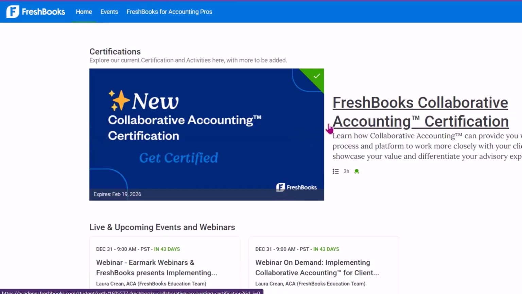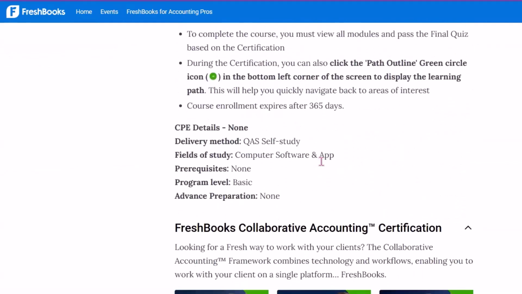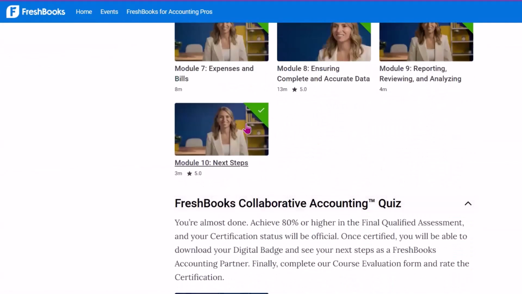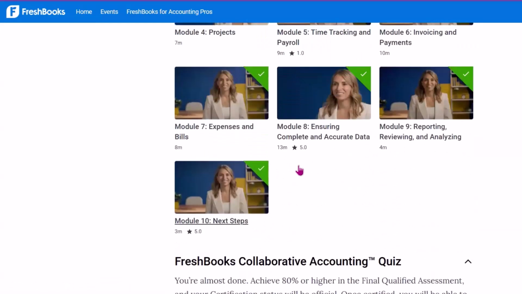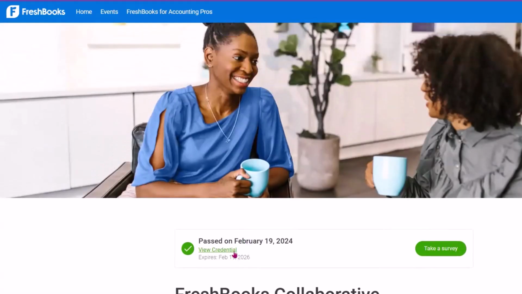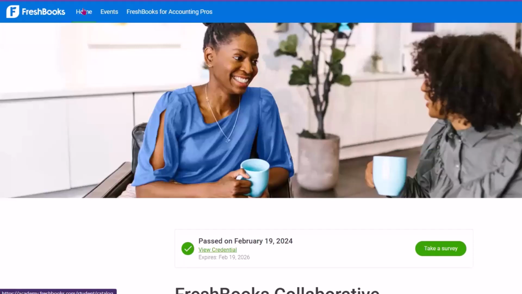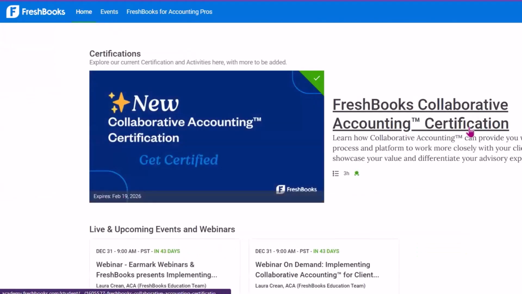And this one focuses heavily on learning how to be a collaborative accounting professional with your clients. So it has a really cool framework that you can learn. The framework basically teaches you the life cycle of working with a client, and also gives you tons of real life scenarios, and also tests your knowledge throughout this entire certification. So this, alongside the Intuit QuickBooks ProAdvisor certification, these are free certifications to help you build your practice. So again, you have your FreshBooks Collaborative Accounting Certification as a certification you can get here in FreshBooks.